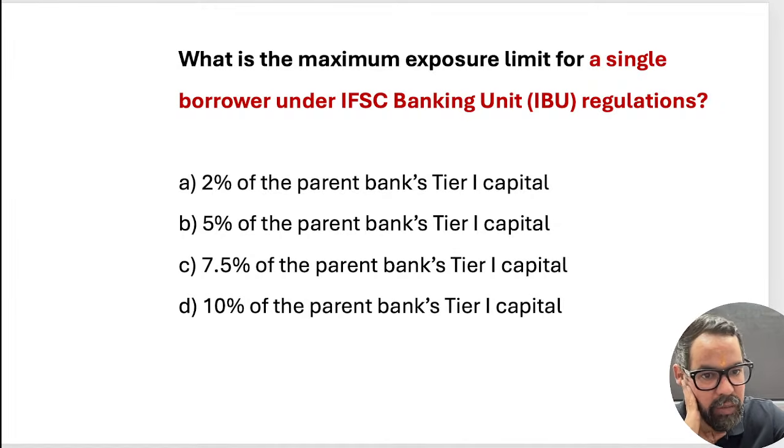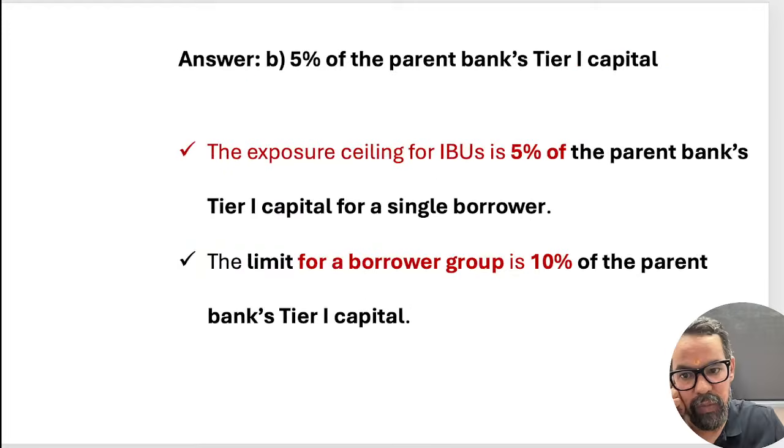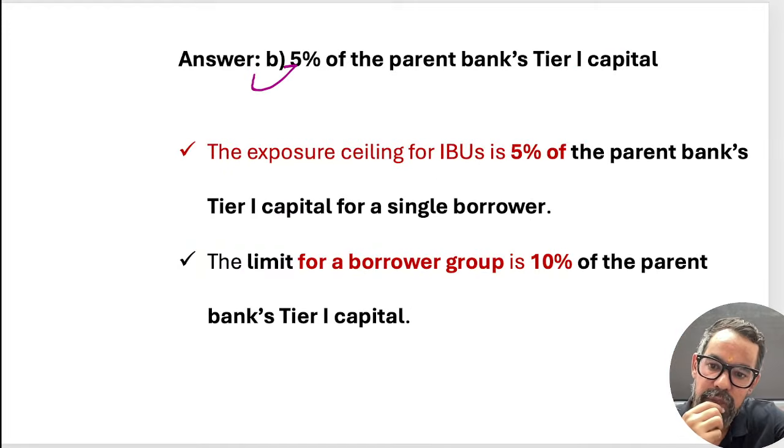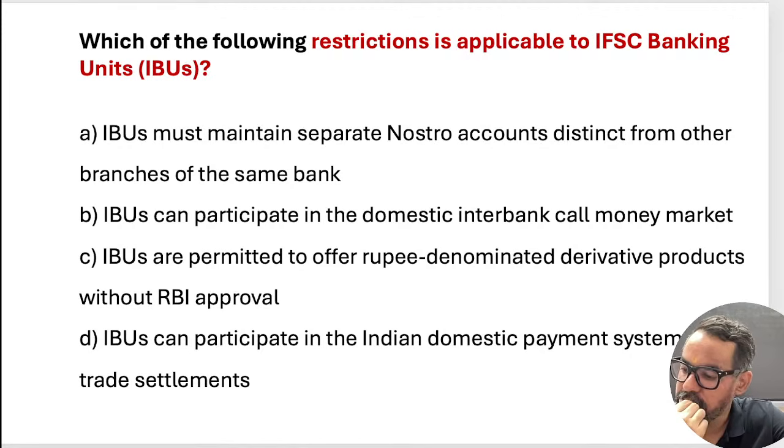What is the maximum exposure limit for a single borrower under the IBU regulations? It is 5% of tier 1 capital, right? So 5% of tier 1 capital, and for the group the exposure is 10%. This is the one. Next one.